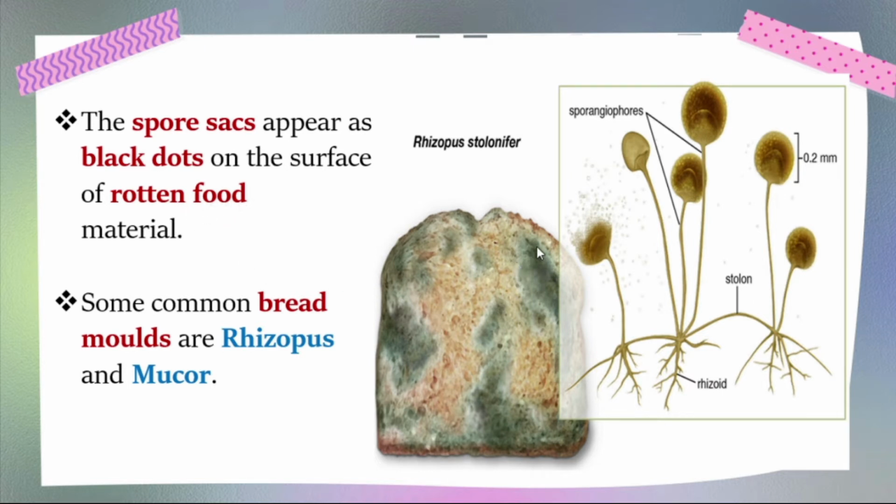We can clearly observe the black dots; those are the spore sacs. The spore sac contains many minute spores. Once it matures, it bursts and the spores are released into the atmosphere. Some common bread molds are Rhizopus and Mucor.